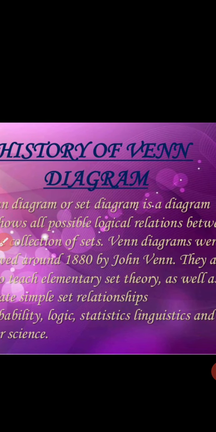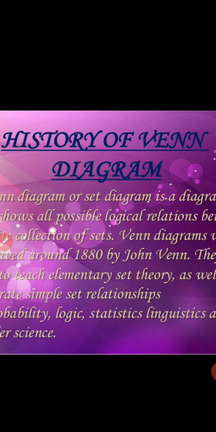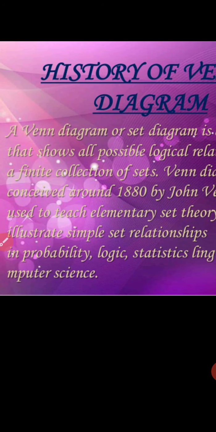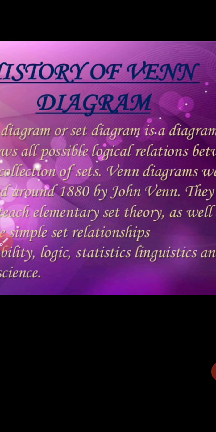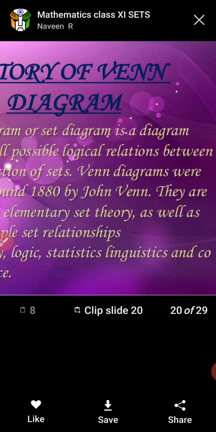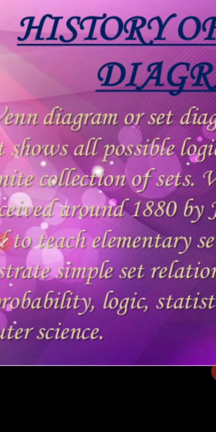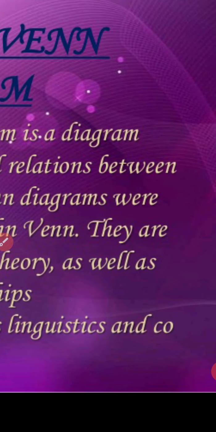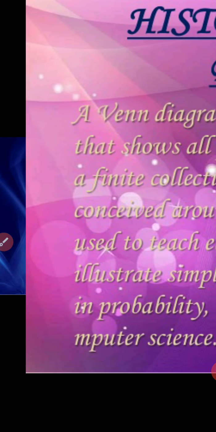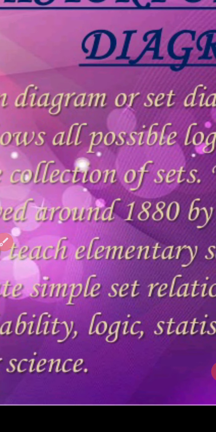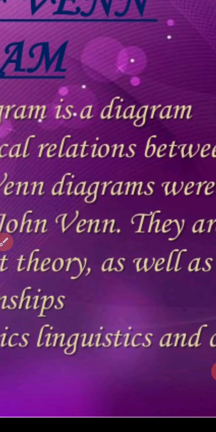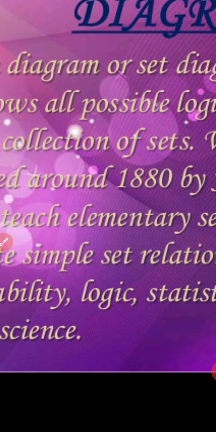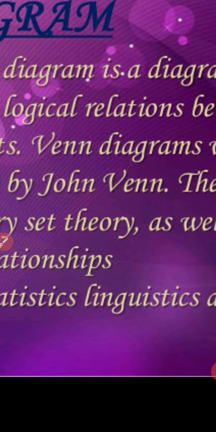Next, history of the Venn diagram. This is very important. A Venn diagram, also known as a set diagram, is a diagram that shows all possible logical relations between a finite collection of sets. Venn diagrams were conceived around 1880 by John Venn.